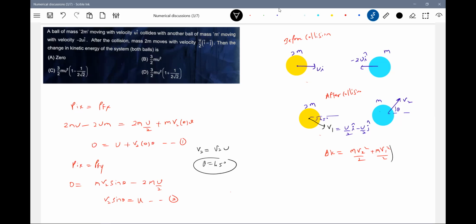I think we are in a better position now. m u square by 2, 2m u square by 2, to m 2u. We know the value of v2. v1 value also we know. We know the speed of this. Substituting that, we'll get the change in kinetic energy. I think we should not bother about how they are during collision. I think it has directly given the conditions. So let's get into the numerical in this way.